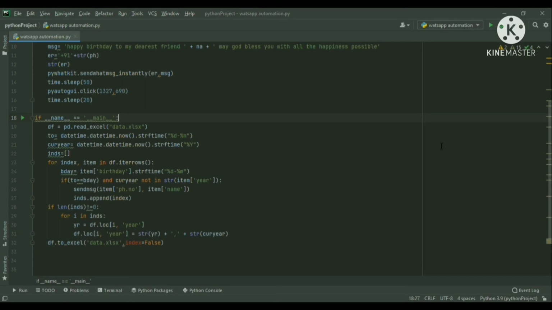With a comma, we add our current year, which is 2021, enabling us to know that we have already wished the particular person in the given year, and it will also ensure that we do not wish that person anymore and no spam messages are sent. So in this way, the year column gets updated.